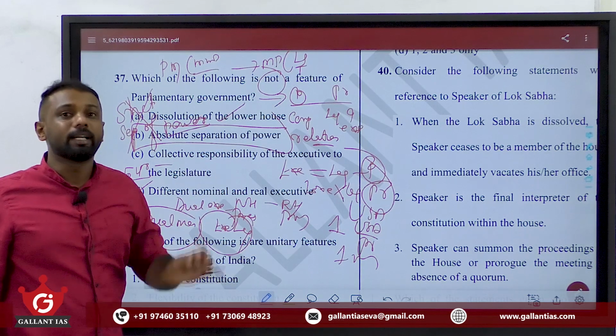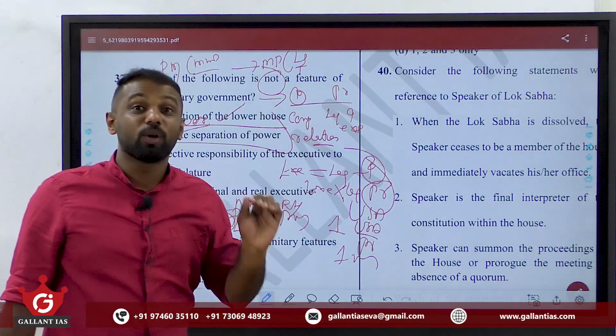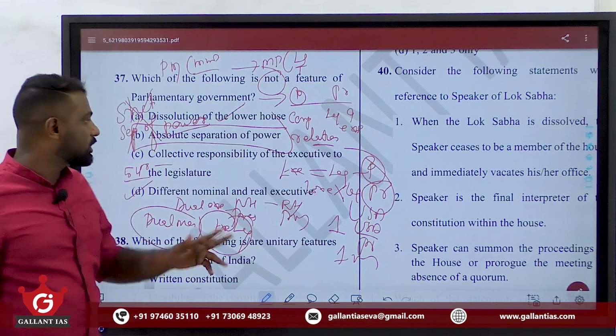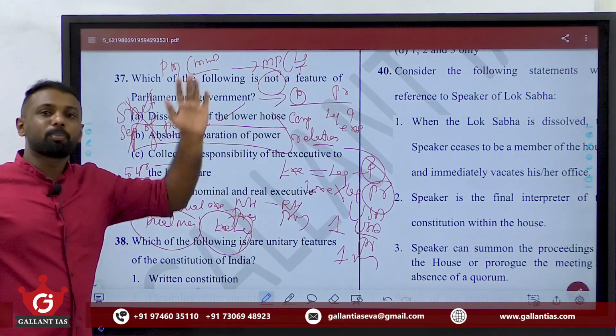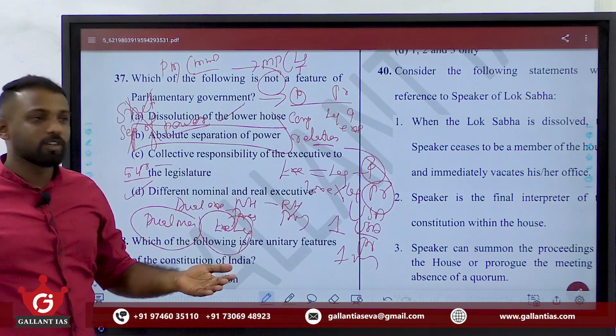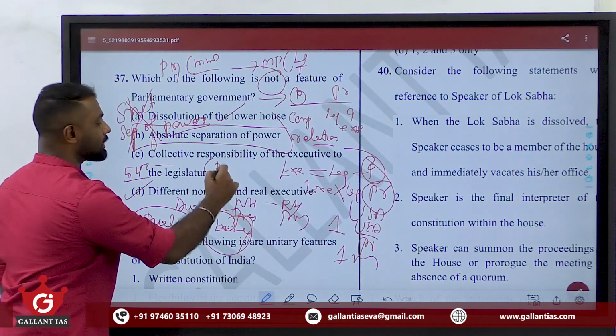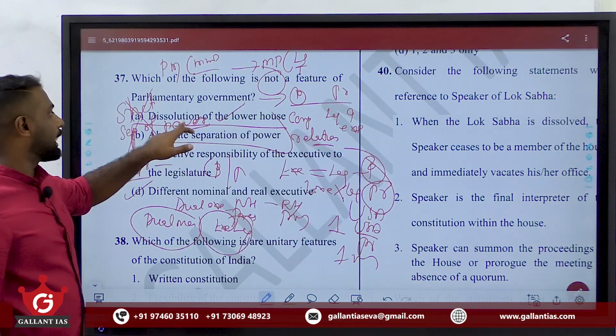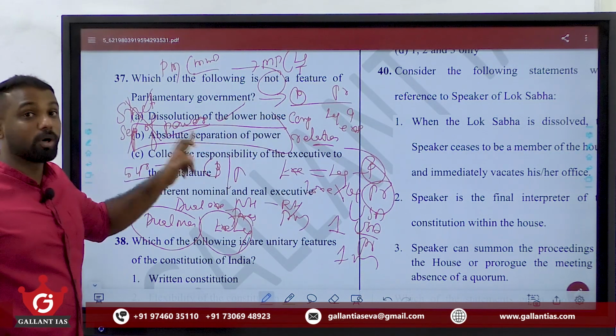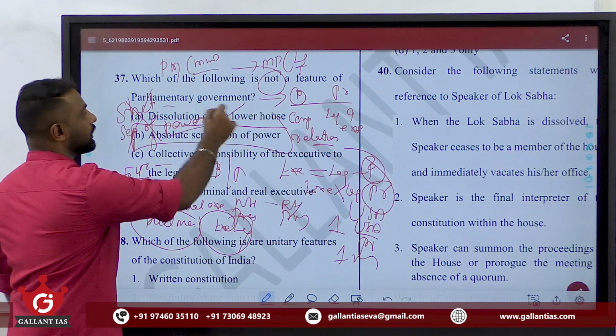The PM needs the support of the majority of Lok Sabha members. That mechanism is not there in where? In case of USA legislature. So please compare all these features of parliamentary form of government as well as presidential form of government. Clear? So this, that is the absolute separation of powers, is not a feature of our parliamentary government.